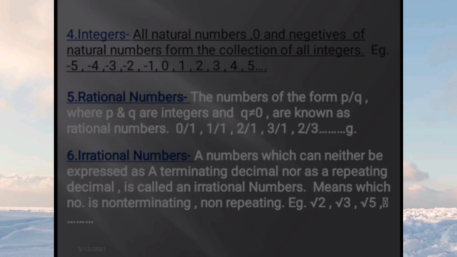And what is an irrational number? The numbers that you cannot express in the form p by q are called irrational numbers. It means you can't express the number in the form of p by q. Examples are root 2, root 3, root 5, and the value of pi.